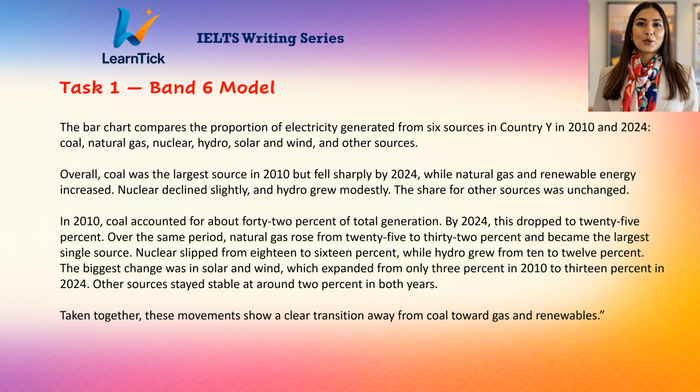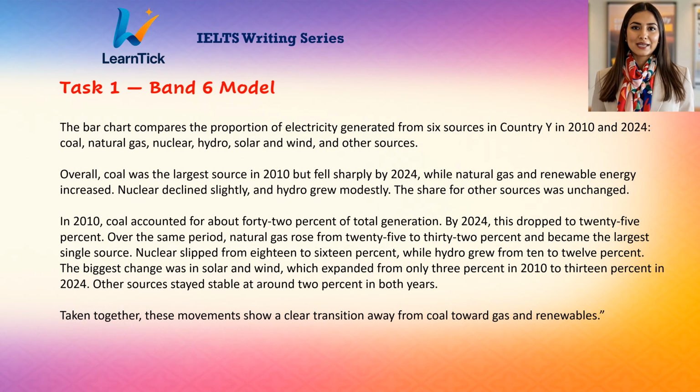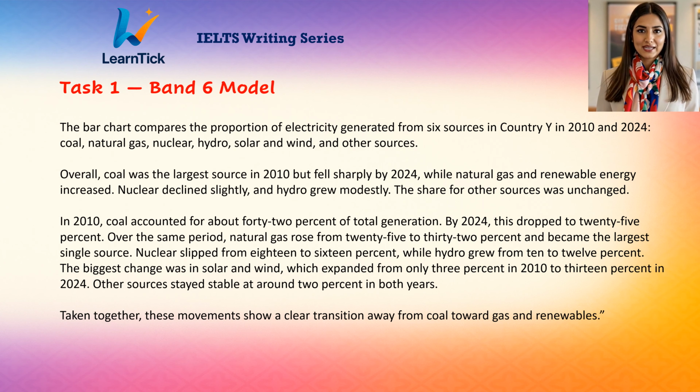In 2010, coal accounted for about 42% of total generation. By 2024, this dropped to 25%. Over the same period, natural gas rose from 25 to 32% and became the largest single source. Nuclear slipped from 18 to 16%, while hydro grew from 10 to 12%. The biggest change was in solar and wind, which expanded from only 3% in 2010 to 13% in 2024. Other sources stayed stable at around 2% in both years. Taken together, these movements show a clear transition away from coal toward gas and renewables.